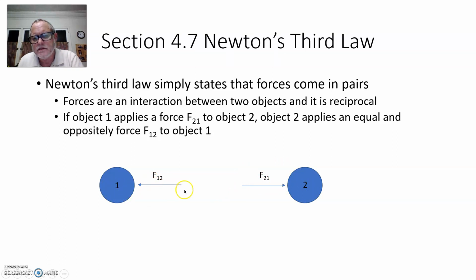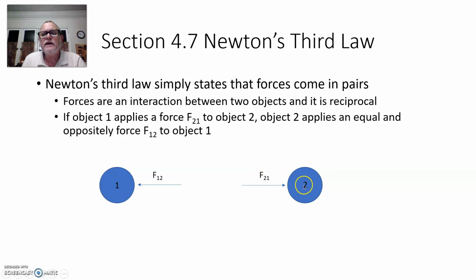Now, this happens to be a long-range force. These guys aren't touching, but this could be an electromagnetic force. It can't be a gravitational force because I've shown the arrowhead, the force on 2 is actually pushing it away from 1. So I know this is not a gravitational force. But it could be the electrostatic force between two charges, two positive charges, for example. It's a repulsive force. But if object 1 applies this force, read this as the force on object 2 due to object 1, so it's F21.